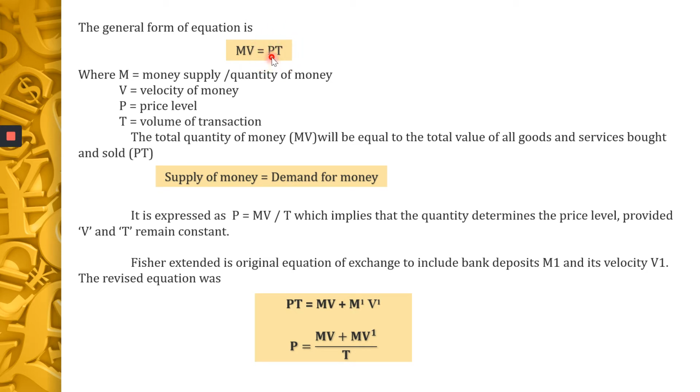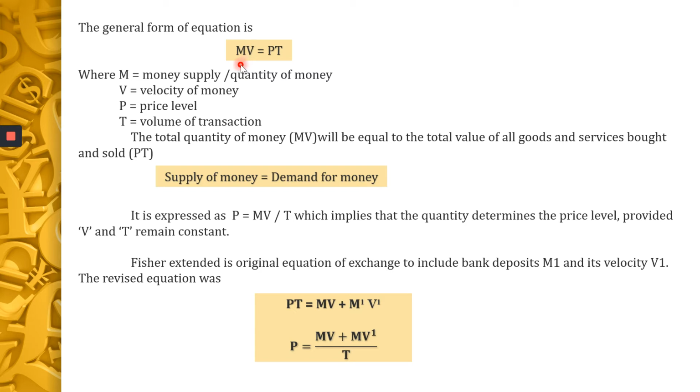So this talks about the price and the volume of transaction. This is the amount of money and the velocity of money. So this is what is bought in a society and this is what is sold in a society. So here national income is calculated by the expenditure method.